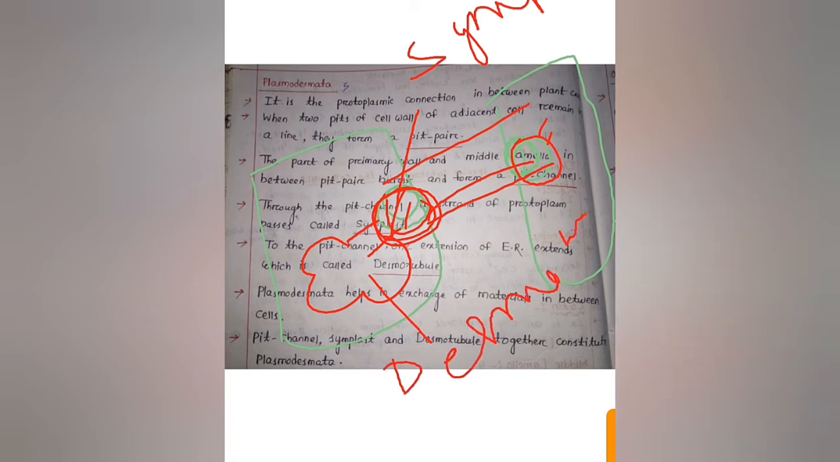So this is about the structure of plasmodesmata: pit pair, pit channel, symplast and desmotubule. Together these constitute plasmodesmata. The main function of plasmodesmata is that it helps in exchange of materials in between plant cells. Whatever substances are present in a cell get exchanged through these plasmodesmata.